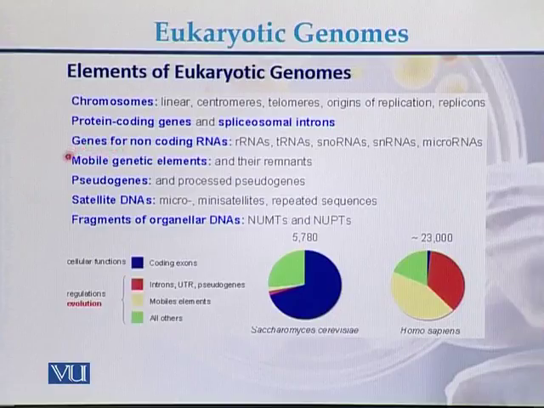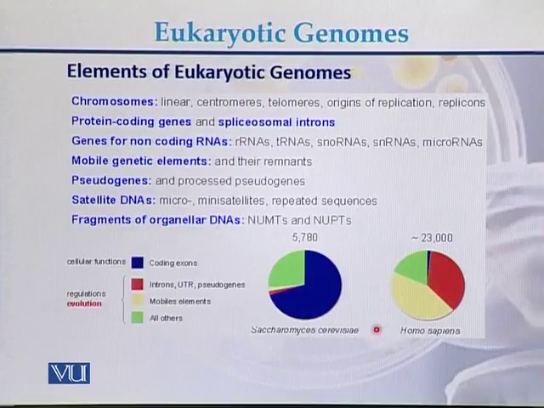In addition to these genes, there are also mobile genetic elements. They are also part of the eukaryotic genomes. In eukaryotic genomes, there are also pseudogenes as well as processed pseudogenes. On the eukaryotic genome, there is satellite DNA. Satellite DNA can be in the form of microsatellites, minisatellites, and repeated sequences. So in case of eukaryotic genome, we also see that there are fragments of organelle DNAs.